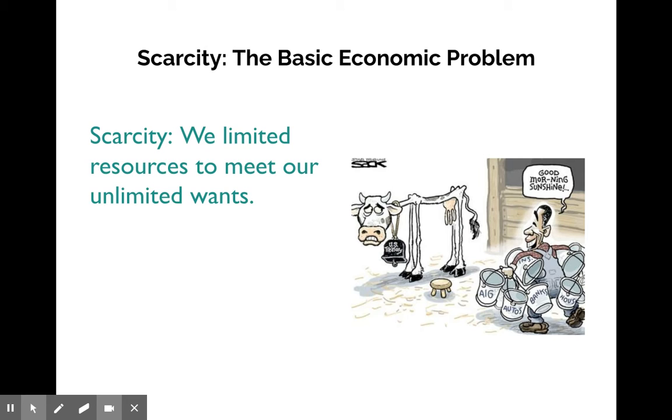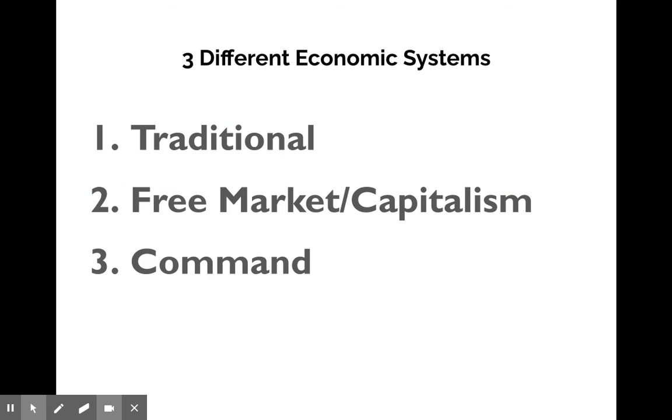Or let's say I have $10 and I have enough money to get the quarter pounder and the milkshake, but I also want to go out with my friends later and we're going to go watch a movie or whatever it may be. I can't spend all that money. I can't spend all my money in one spot. So I have to decide how I'm going to spread out my resources. How am I going to spend my $10? Well, I buy the double cheeseburger for $2. Now I still have $8. So that's what scarcity is in a nutshell.